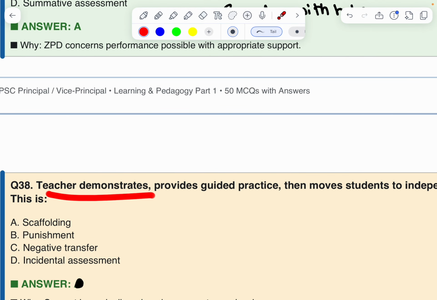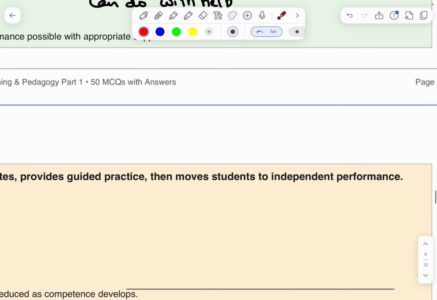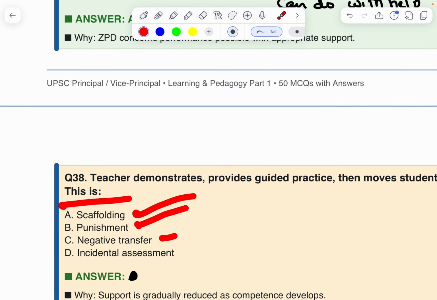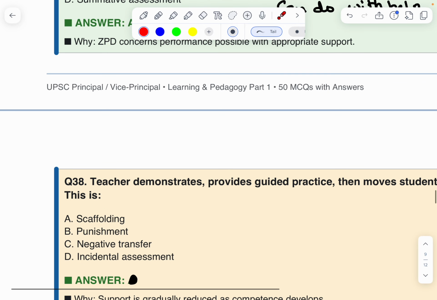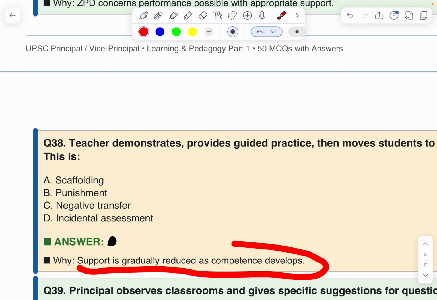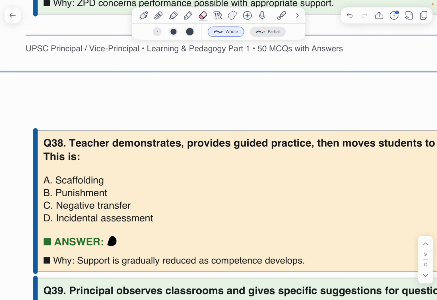The teacher provides guided practice, then moves students to independent performance. This is called scaffolding, punishment, negative transfer, incidental. Simple. Scaffolding is the correct answer. Why? Support is gradually reduced as competence develops.